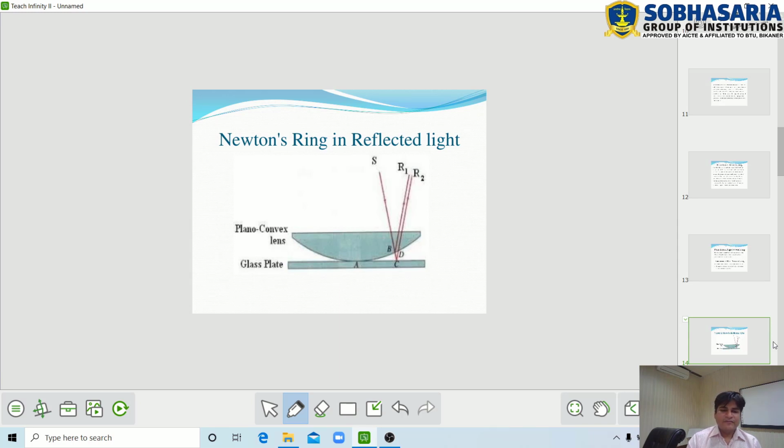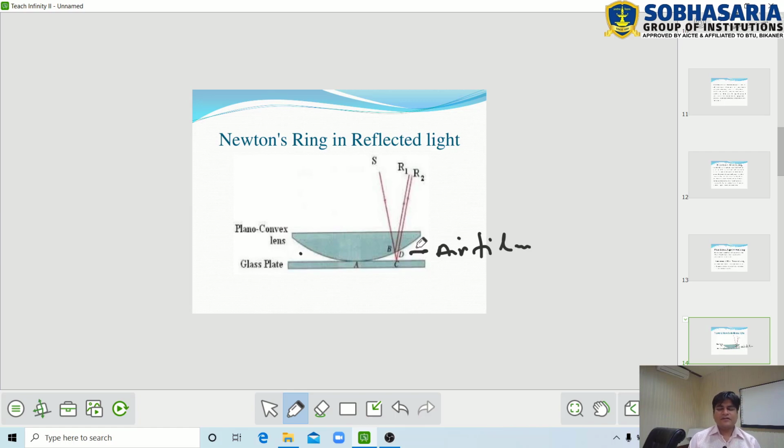We know that when a plano-convex lens is placed on the plane glass plate, a thin air film forms between them. When the light beam is incident on the thin air film, then some part is reflected, some part is refracted, and some part is transmitted.